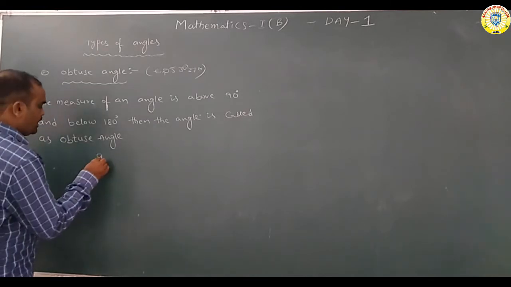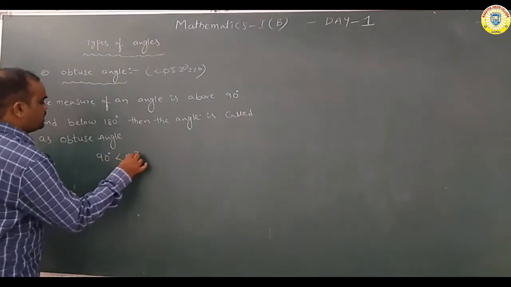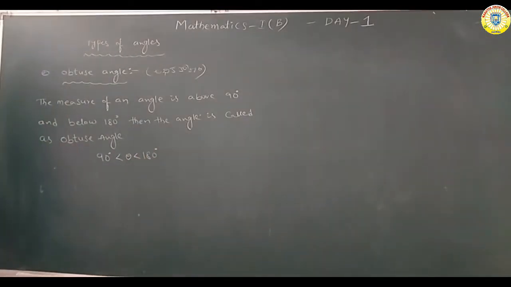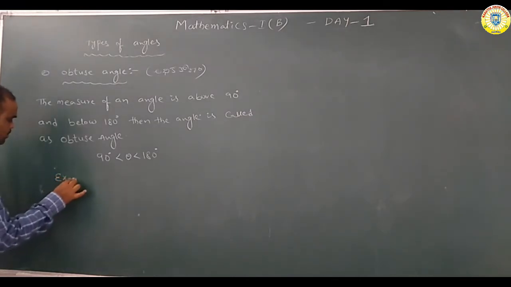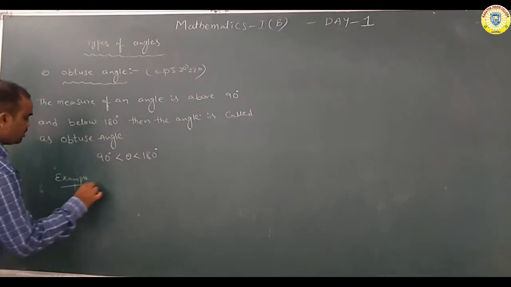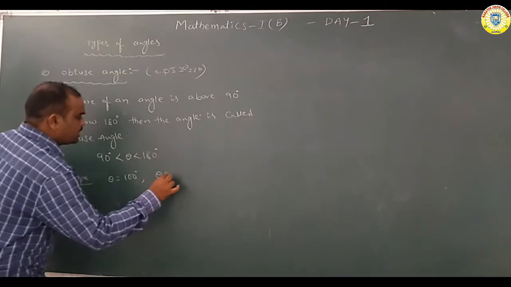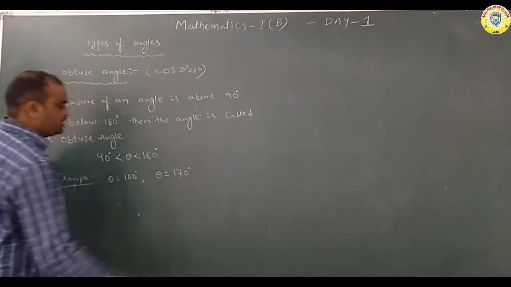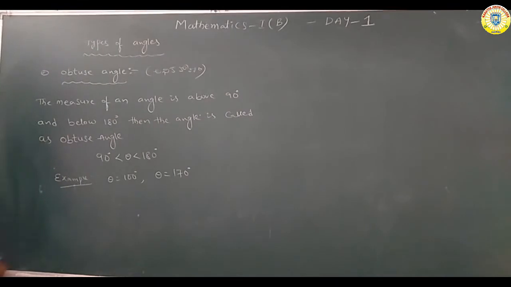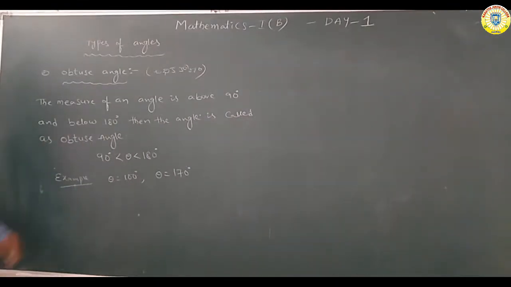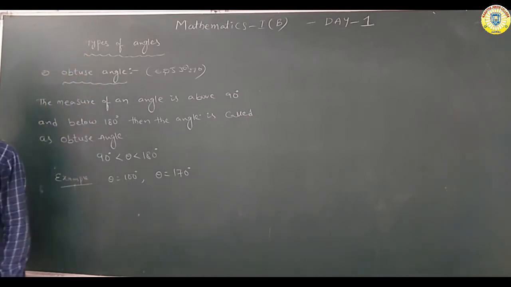Here 90 less than theta less than 180. Okay now, here we are writing examples. Theta is equal to 100 degrees. Theta is equal to 170 degrees. This is the obtuse angle.